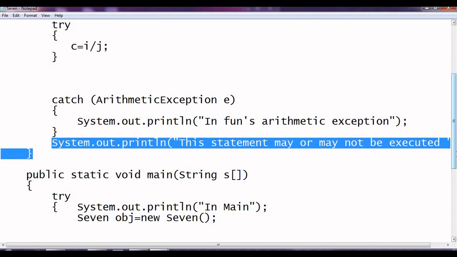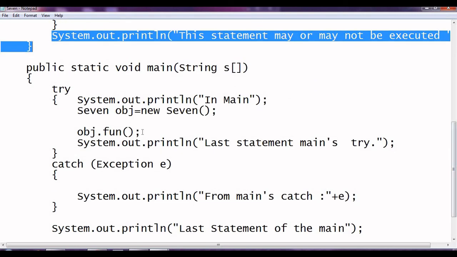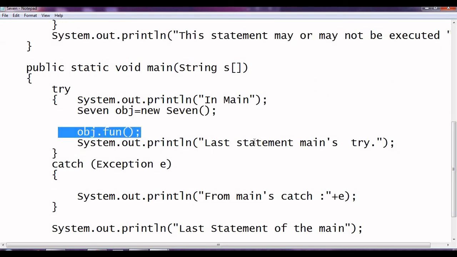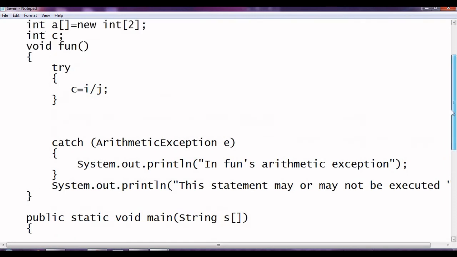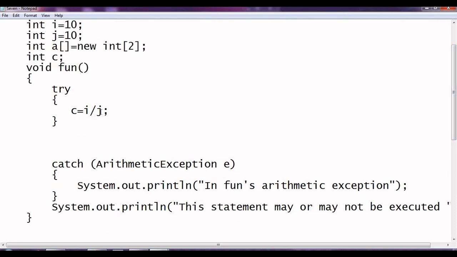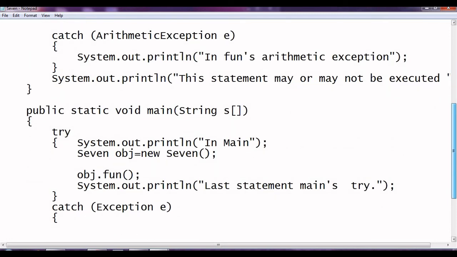Then it will execute this, and then it will come out from the function without any error, and it will continue this. But now let us take one example where we have an error, like a of 20, and we want to access it equal to 10. Then what will happen? That's the main objective of this program.